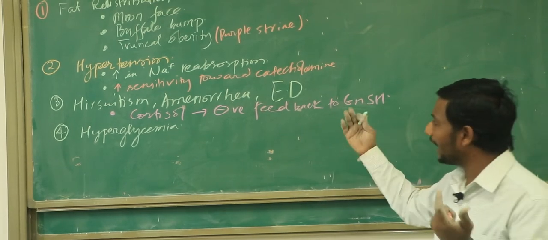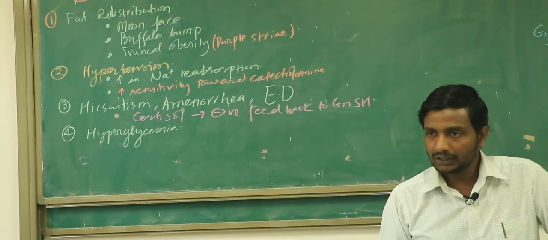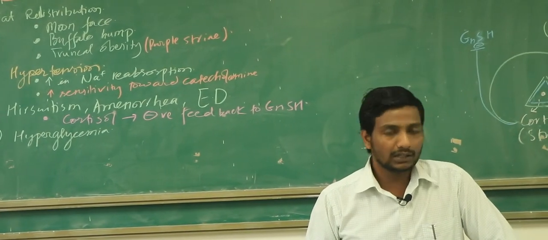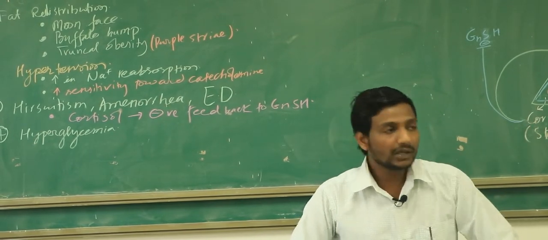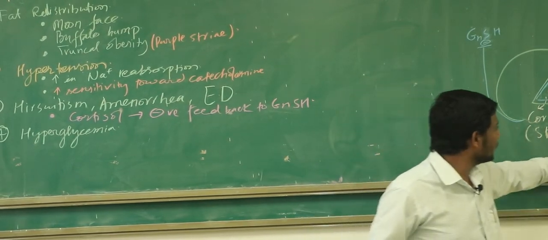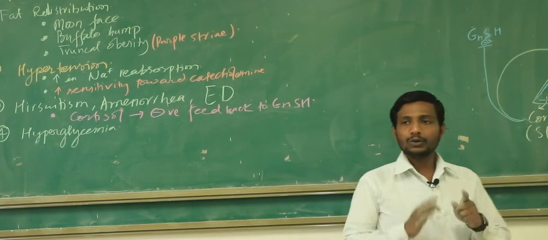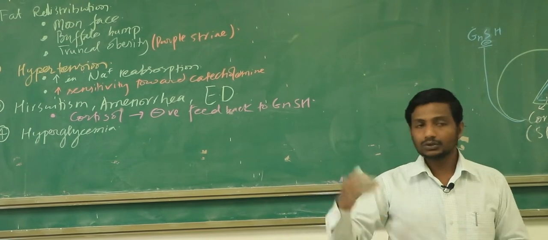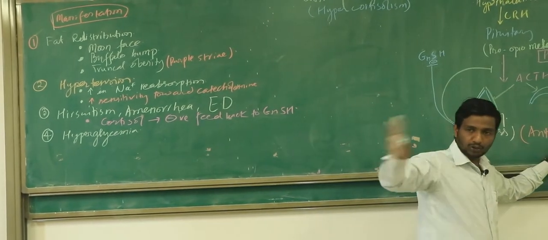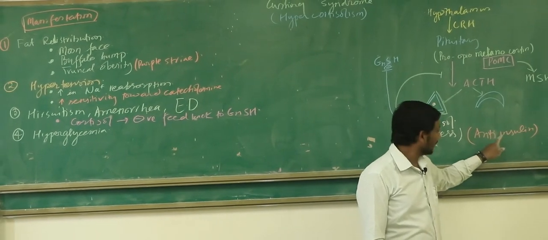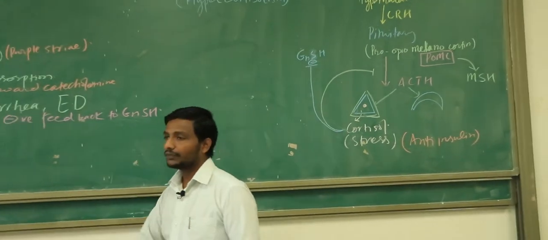Now if somebody asks you why hyperglycemia, so two things are there. Hyperglycemia because a high amount of cortisol is increasing the glucose in the blood. At the same time, hyperglycemia is also due to the high amount of cortisol making your tissues resistant to the insulin. That's why the name has been given which one? Anti-insulin. So whenever your body has a high amount of cortisol, your body will make your tissues resistant to the insulin, and the insulin cannot work to put the glucose back in the tissues, and that's why we have given the name anti-insulin. Clear about this thing?